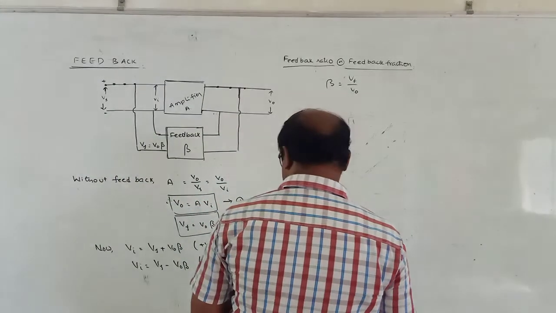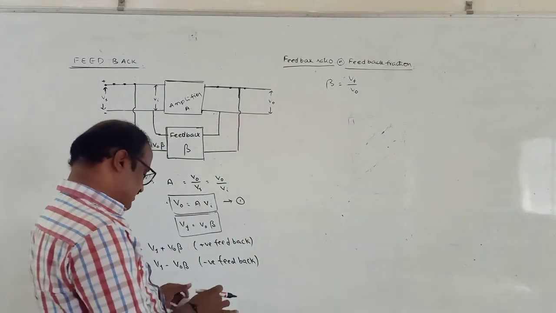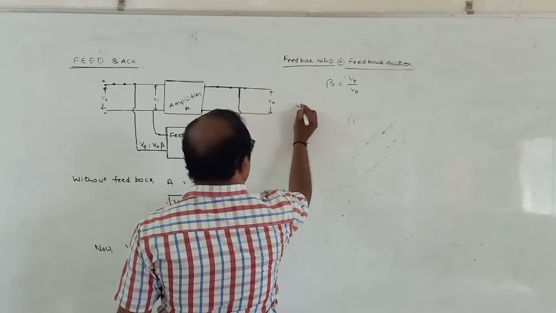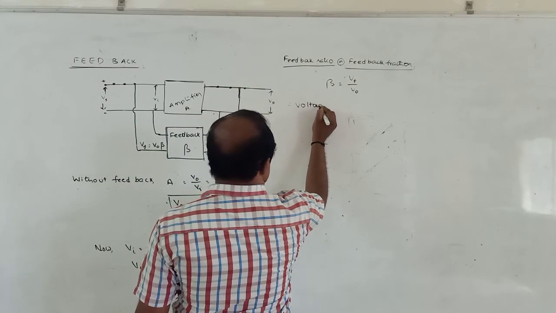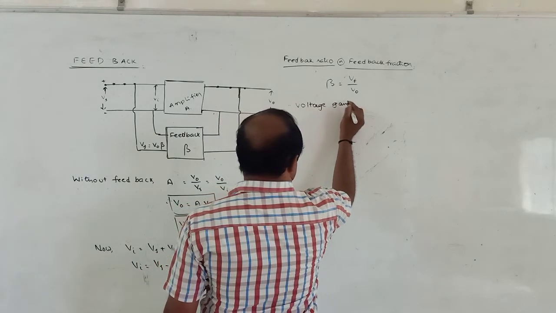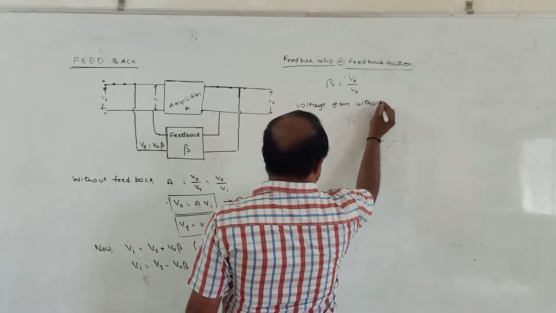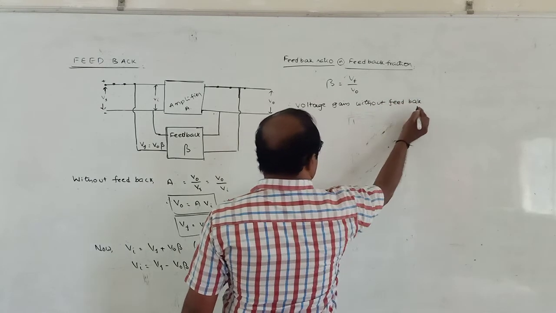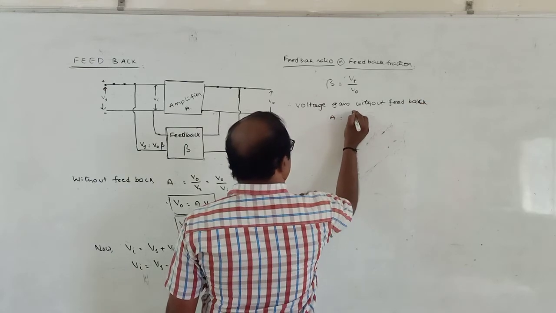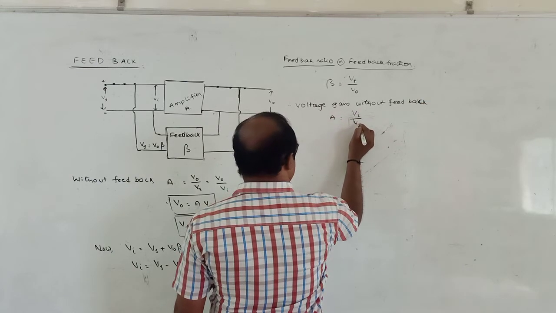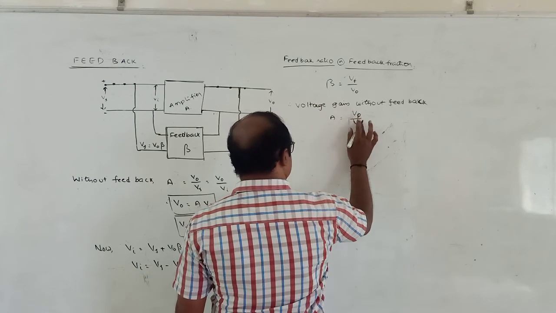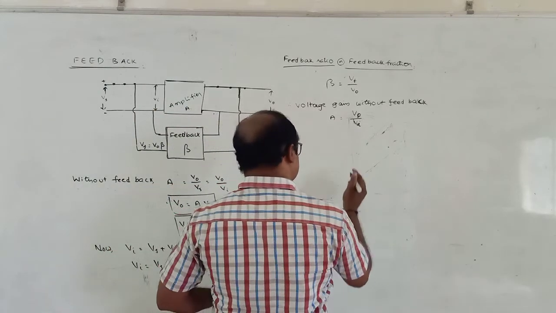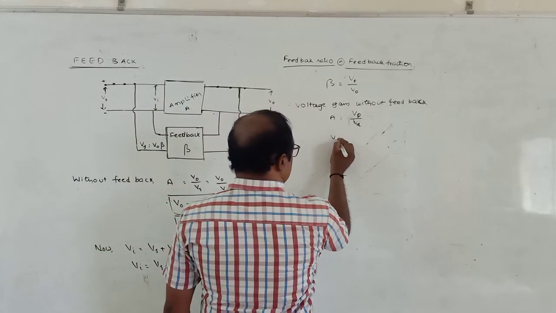So the voltage gain of the amplifier without feedback, which I said before, is given by A is equal to V naught by VA, without feedback. From this, V naught is equal to, how much will it be?